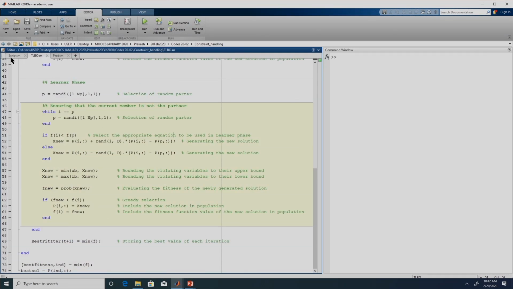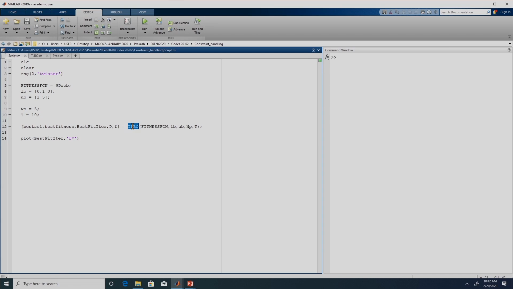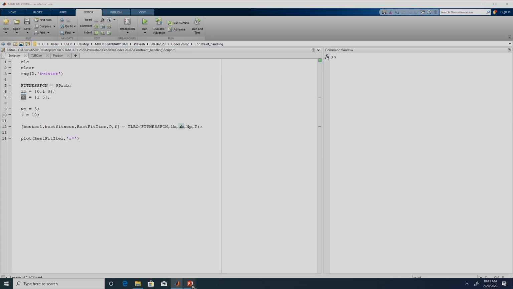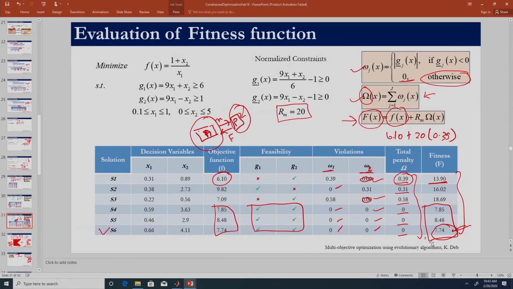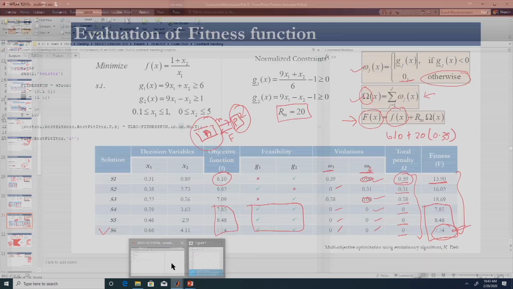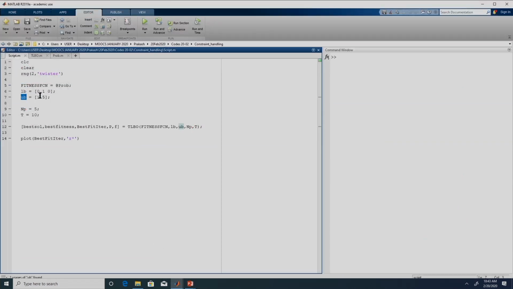This is the script file, which is going to call the algorithm to solve the problem. So we need to provide the lower bound and upper bound. What we will do is take the same problem to solve. It is a 2 variable problem, so the lower bounds are 0.1 and 0 and the upper bounds are 1 and 5. That is what we are defining over here: 0.1, 0, 1, 5.